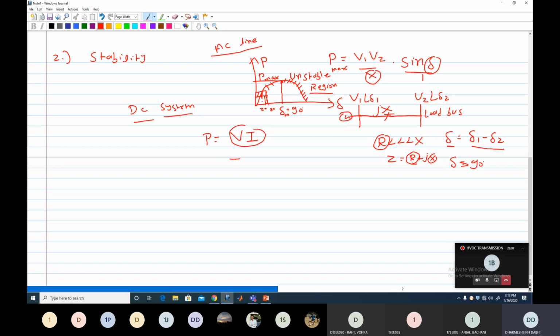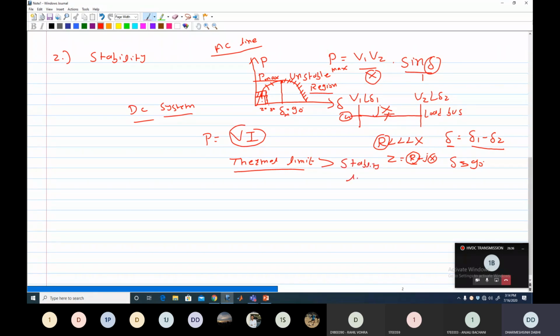That is up to the thermal limit. Clear? So this is the advantage of the DC system or HVDC system as compared to the AC system, because there are no stability problems in the DC system, and we can transmit the maximum power up to the thermal limit, and the thermal limit is more than the stability limit.